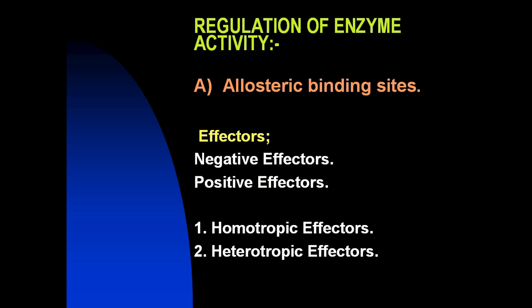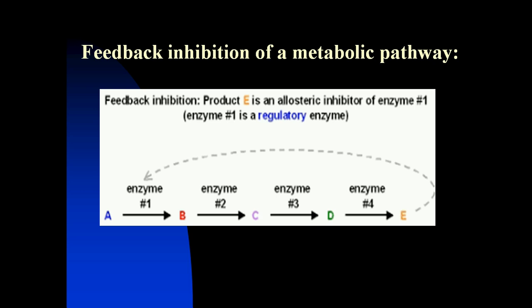Second type, heterotropic effectors. The effector may be different from the substrate, in which case the effect is said to be heterotropic. For example, consider feedback inhibition. In the reaction presented from A to E, the enzyme that converts A to B has an allosteric site that binds the end product E.